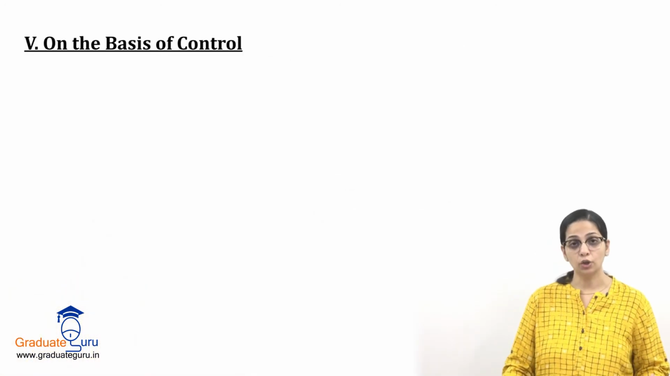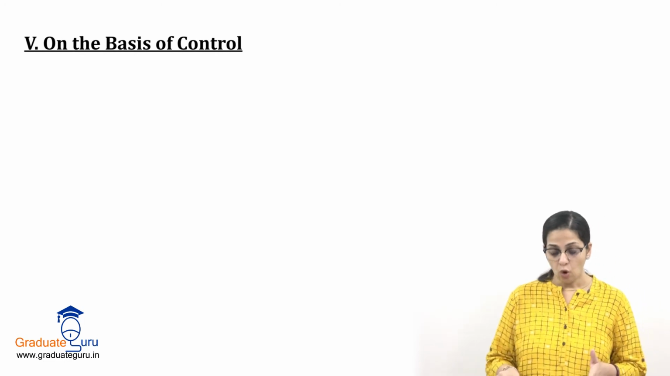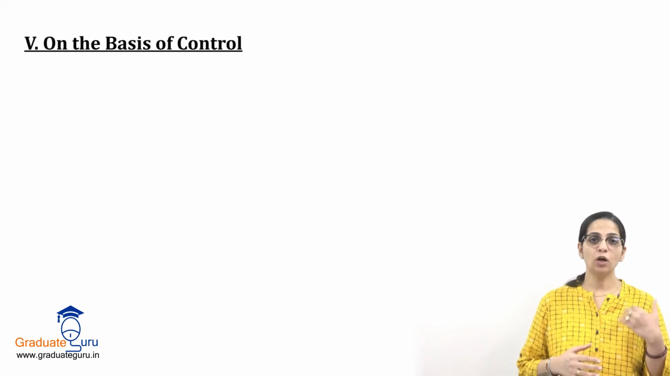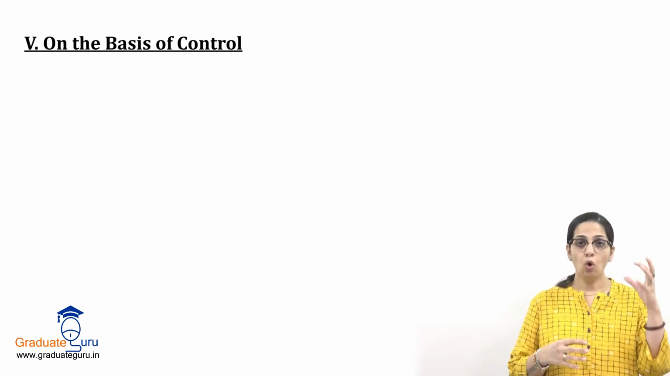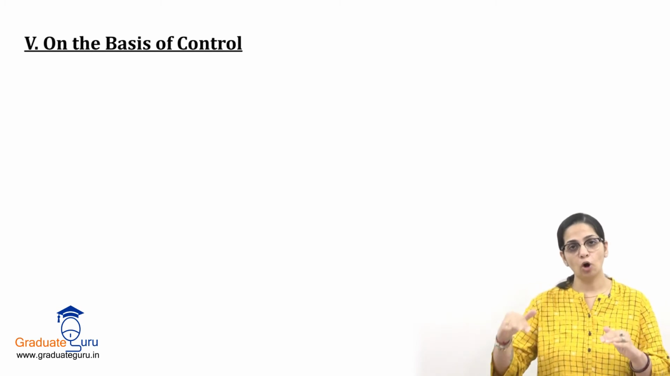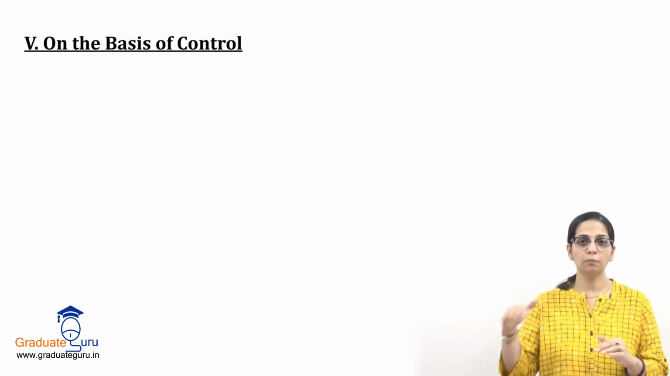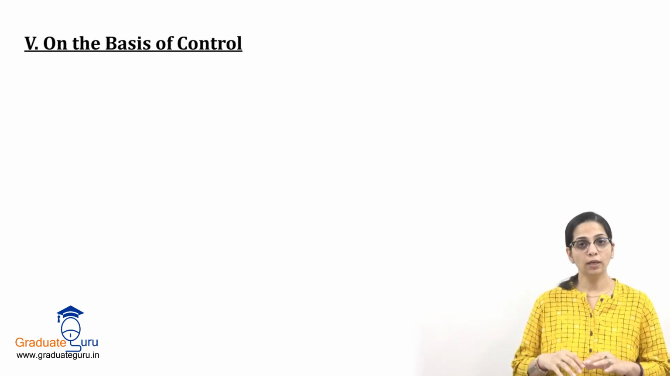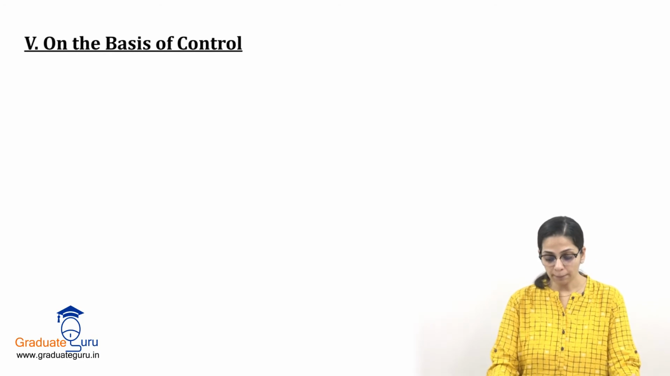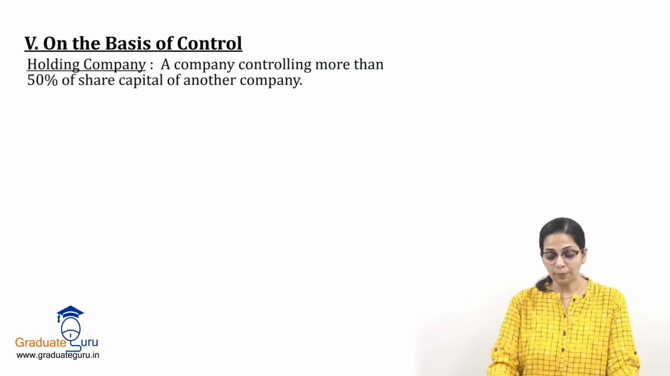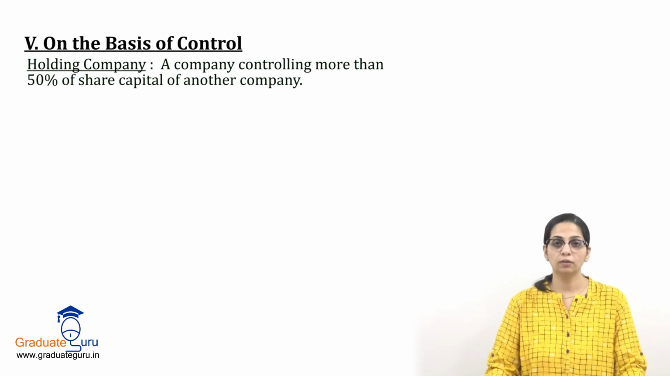Next classification is on the basis of control, and there we have holding company and subsidiary company. Now when I say holding and subsidiary, holding is the controlling company, subsidiary is a subordinate company. As the name suggests, subsidiary means smaller, it is lower in position to the holding company. So holding company is a company controlling more than 50% of the share capital of another company.